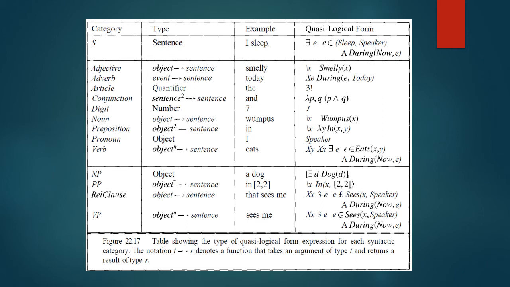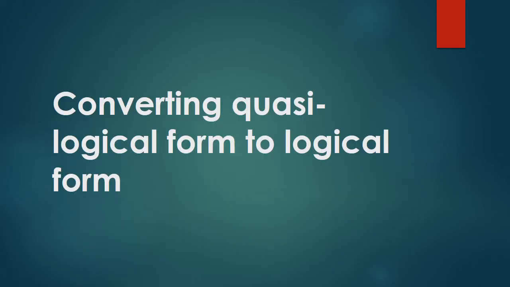There is no difficulty in combining such things with semantics, but the grammar is easier to understand when we look at one type of augmentation at a time. The final step of semantic interpretation is to convert the quasi-logical form into real first-order logic. For a quasi-logical form, that means turning quantified terms into real terms. This is done by a simple rule.